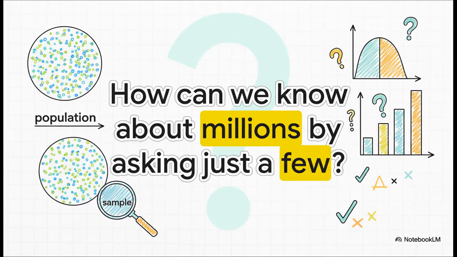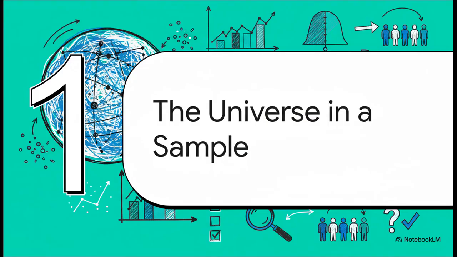So let's kick things off with a mystery that, when you think about it, is kind of mind-bending. It affects everything from who you think is going to win an election to whether a new drug is safe. How is it even possible? Well, it might seem like magic, but it's really just the power of a very clever, logical system. And this really gets to the very heart of the problem that statistics was invented to solve. See, we're super curious about the world, but we just can't see all of it at once.